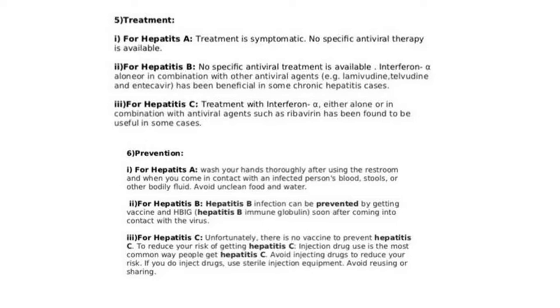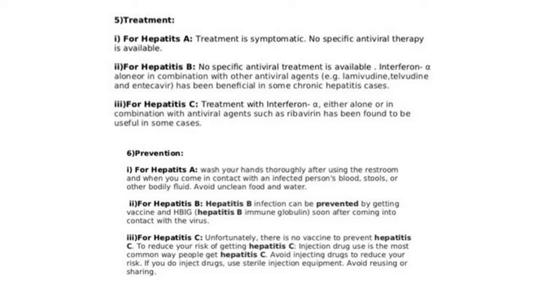Treatment of hepatitis A, B, C. No specific antiviral therapy is available for hepatitis A. Interferon alpha, alone or in combination with other antiviral drugs like lamivudine, telbivudine, and entecavir, is useful for hepatitis B. Interferons are the first drugs used for treating the hepatitis B virus.